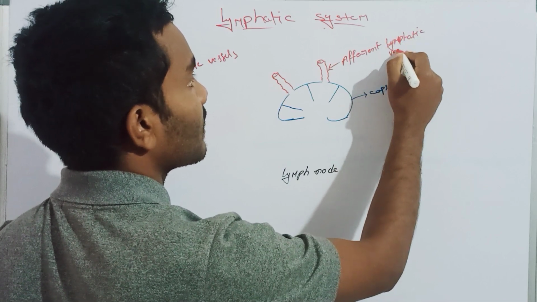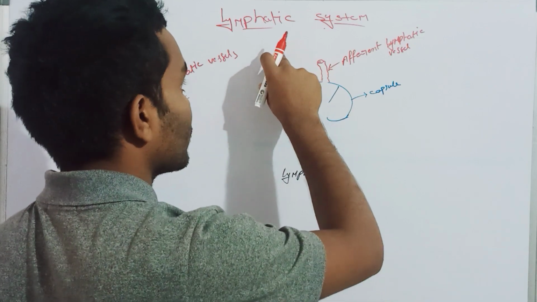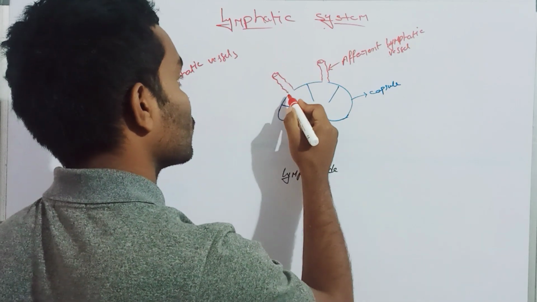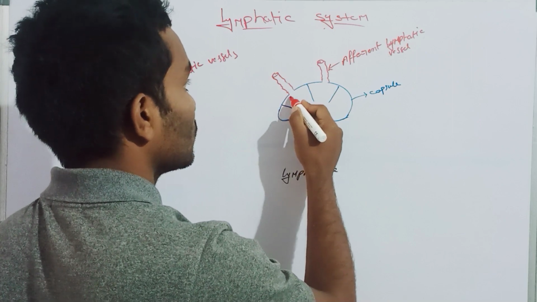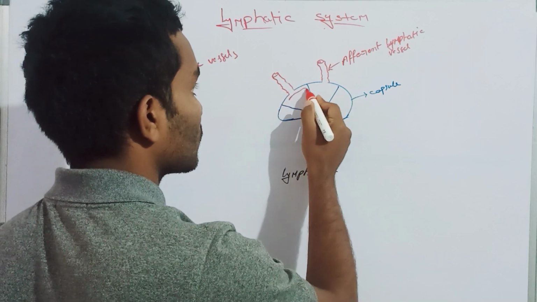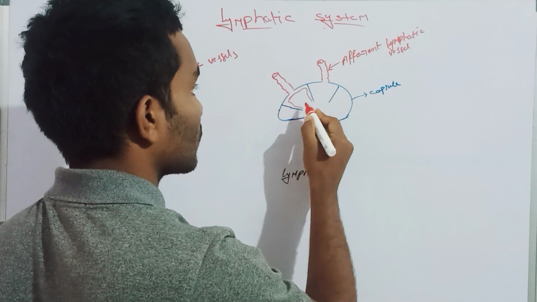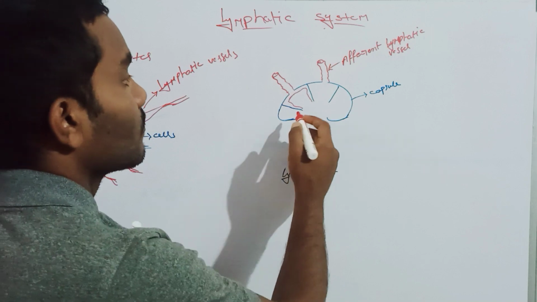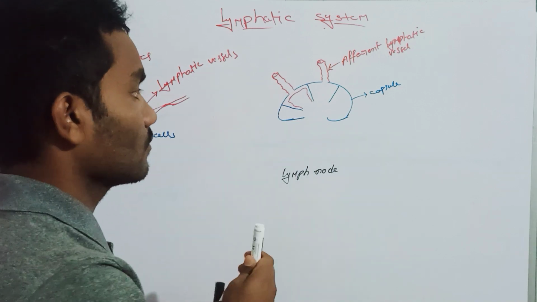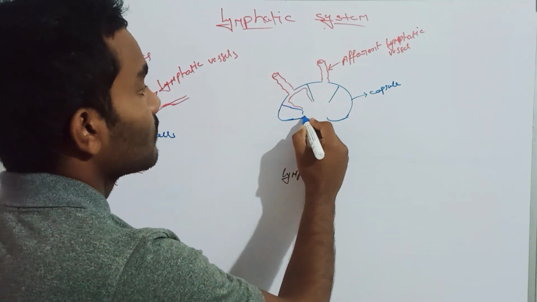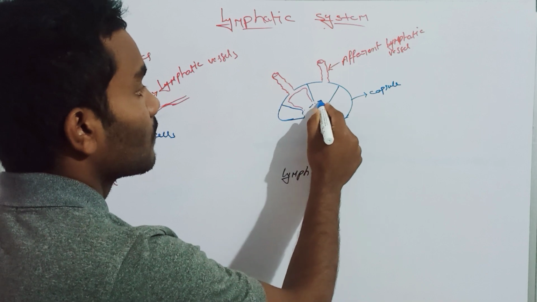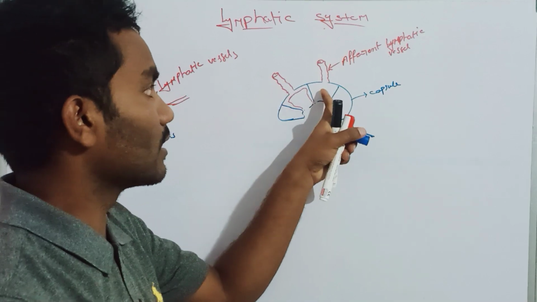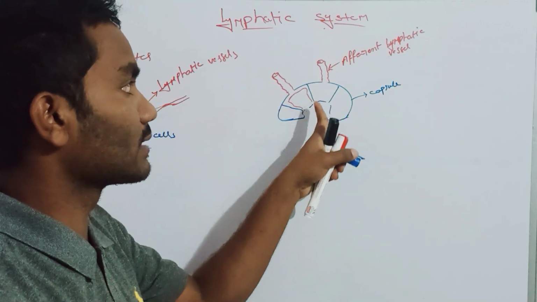The lymph passes through these afferent lymphatic vessels. This region is the cortex and this is the medulla. In the lymph node we can distinguish the two regions: the cortex and medulla.